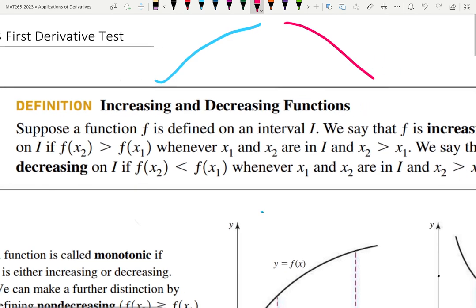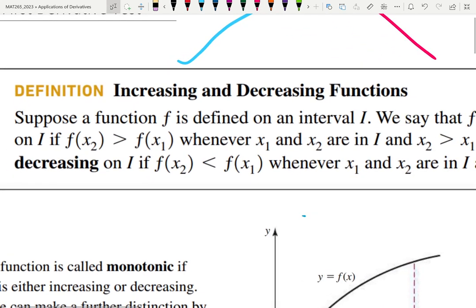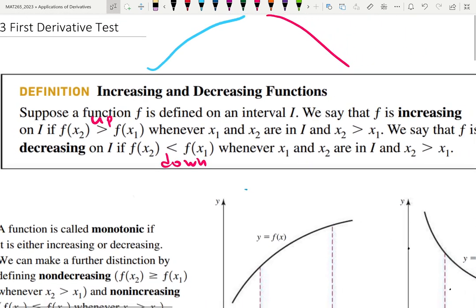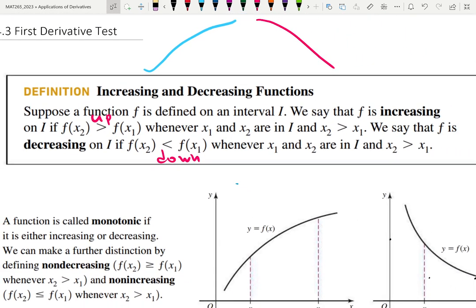Mathematically speaking, you don't have to copy that, but the idea is increasing when every next output is always bigger than the previous one. f at x2 is always bigger than f at x1: increasing. And if it's always less, decreasing. So you're hiking up, you're hiking down. That makes sense. Increasing, decreasing, those are the words. We already used them before because I like going very smoothly with the material.